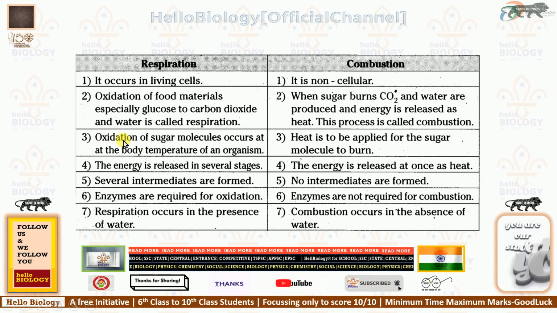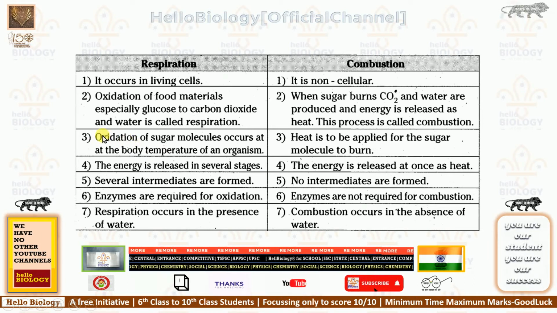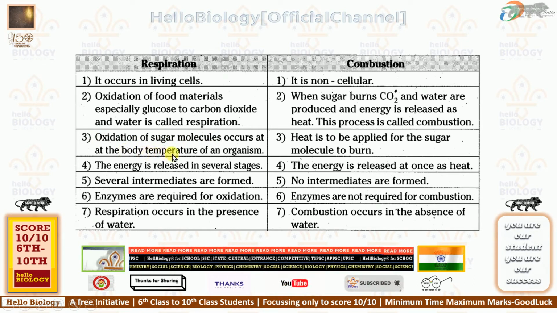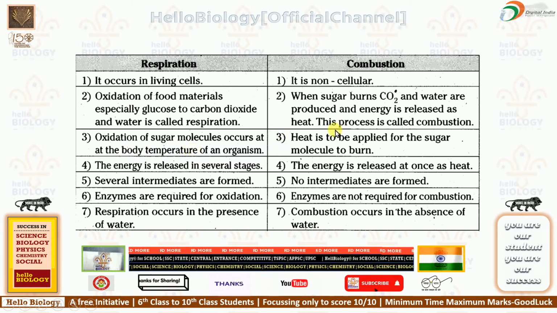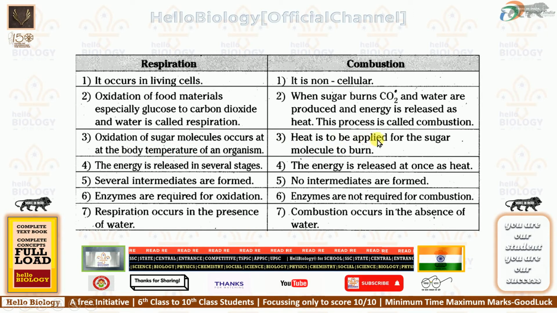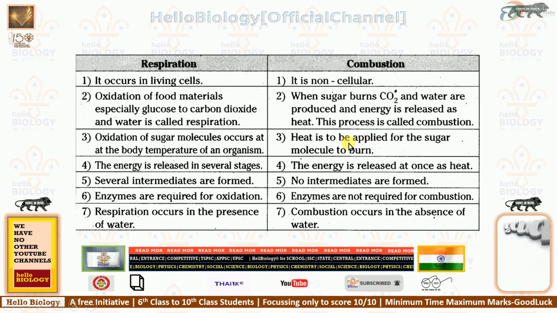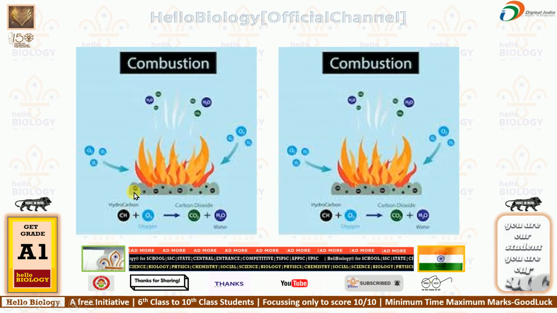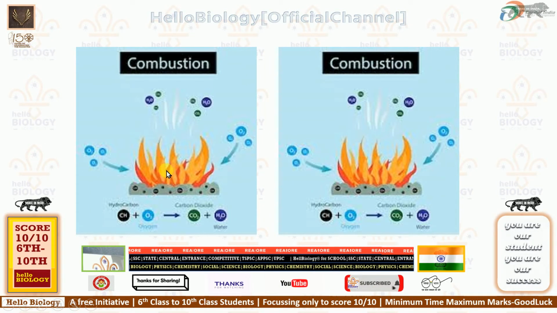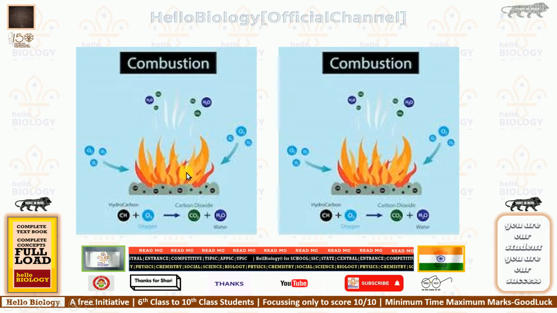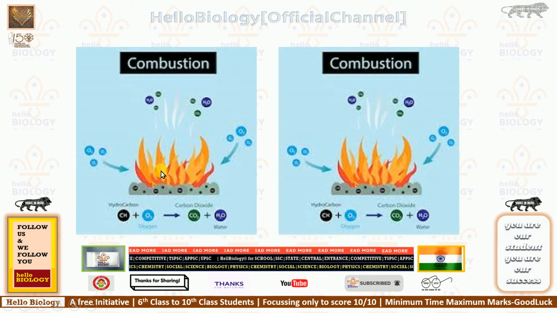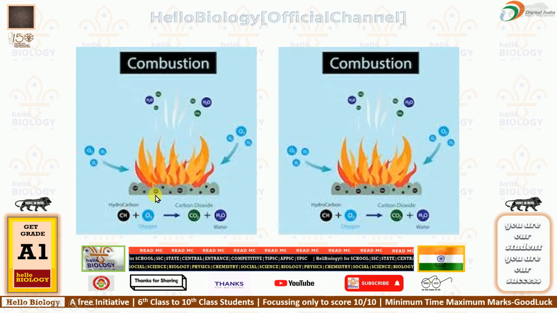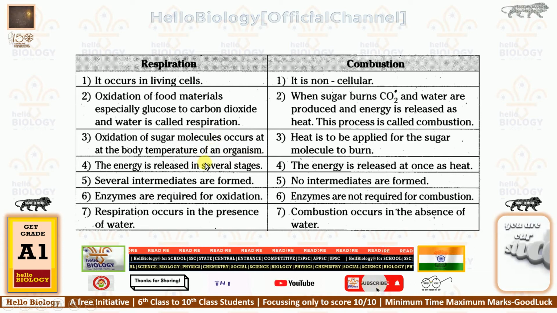Loss of electrons is called oxidation. So electrons will be lost from sugar molecules, and that will occur at body temperature only. In combustion, heat must be applied for the glucose molecules to burn, whereas in respiration, heat will be produced. We need not apply any heat. That makes the difference between these two.